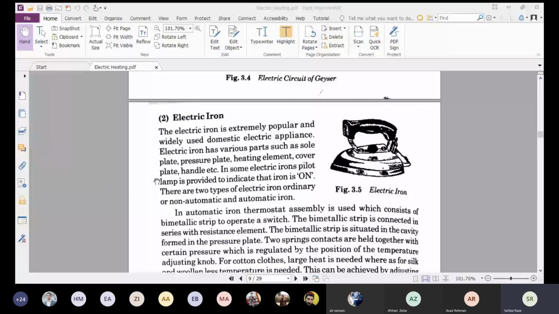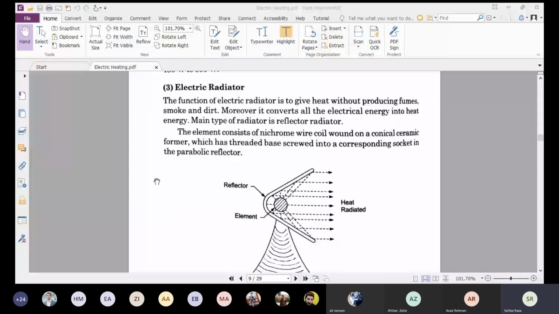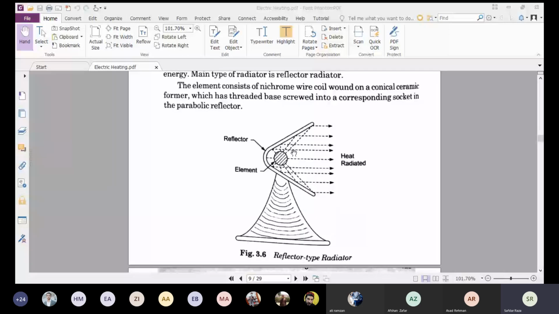You already know the working of the electric radiator, because sometimes when your muscle gets pulled or there is some frozen shoulder, whenever you go to the physician, he just switches on the bulb and applies the heat at that portion of the body. In this way your muscle gets relaxed. So there is basically the heating element, and heat goes directly from here to the body. The next example is the immersion heater.